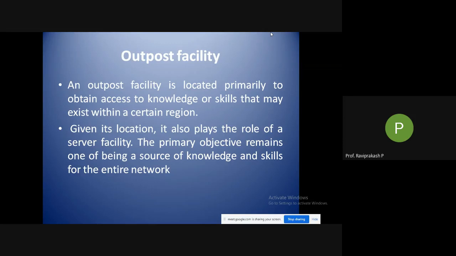So the skills that you are gaining in that particular region are transferred to the entire network, wherever you have your facilities. If it is advantageous to the company, they are saving some cost or it is easier for them to manufacture, so they get the knowledge and send it to the facilities throughout the world wherever they are present. That is the outpost facility.